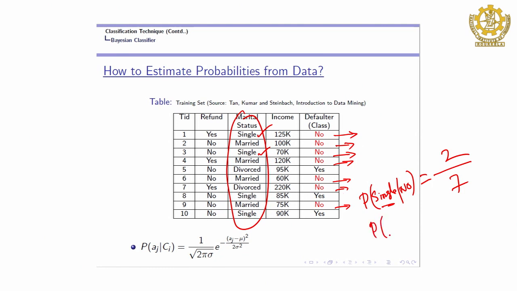Then probability of single given class yes, what will be that case? Yes is 3, no is 3. And then how many single? This is one single I can see, this is 2, so 2 by 3.